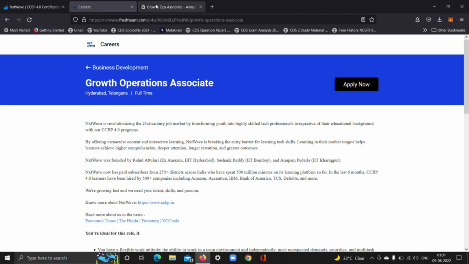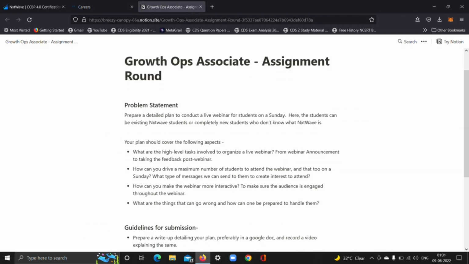Without wasting much of your time, we'll be directly going to the assessment. Here, the problem statement states to prepare a detailed plan to conduct a live webinar for students on Sunday. The student can be an existing Nxtwave student or a completely new student who doesn't know what Nxtwave is.